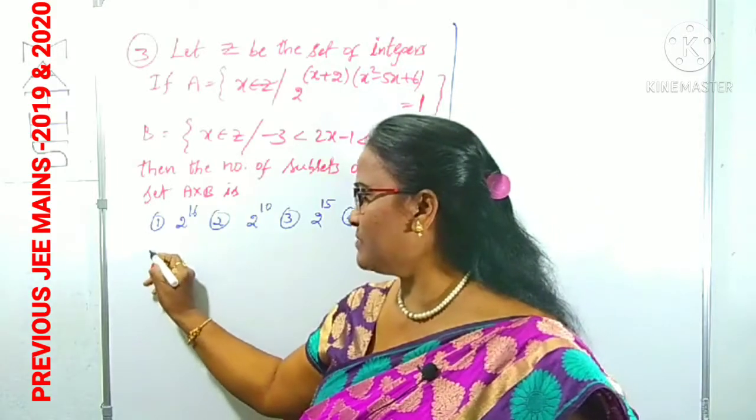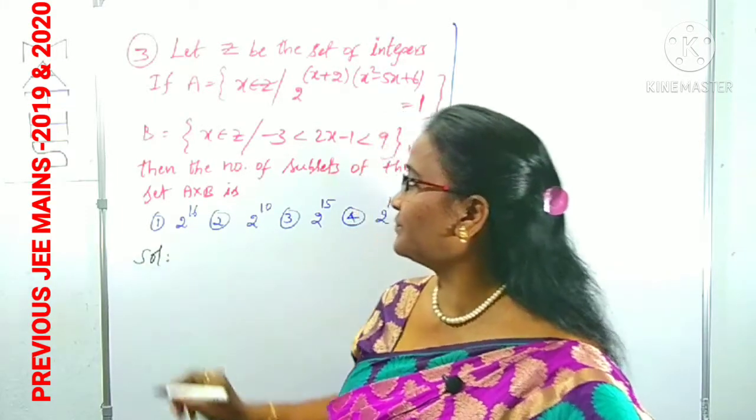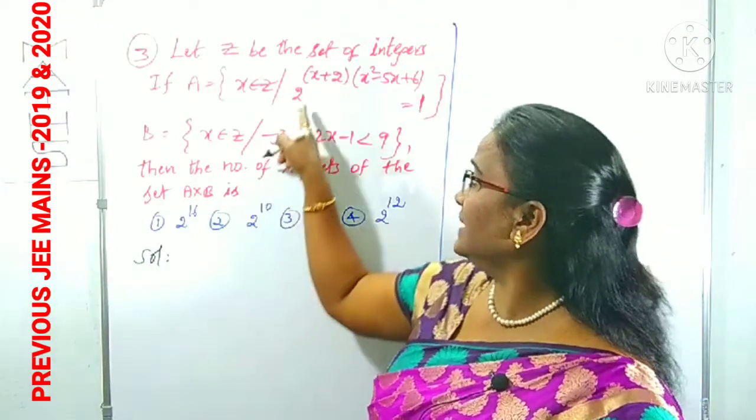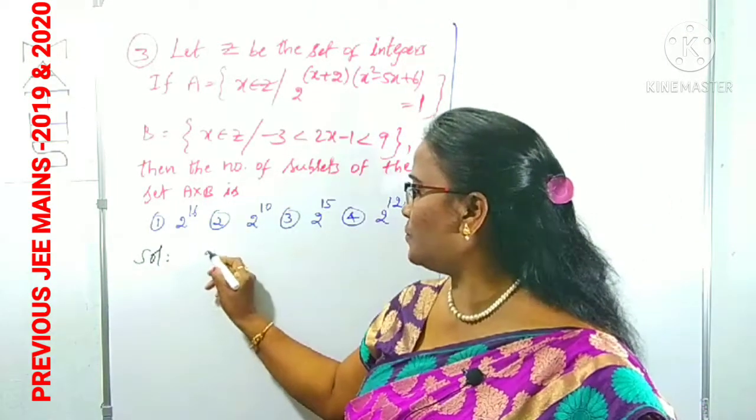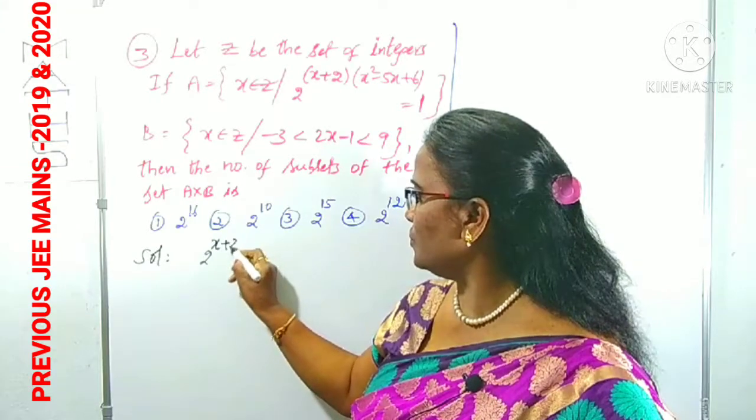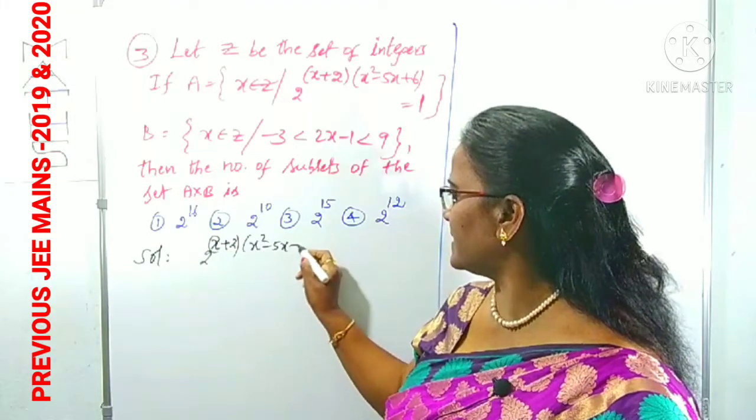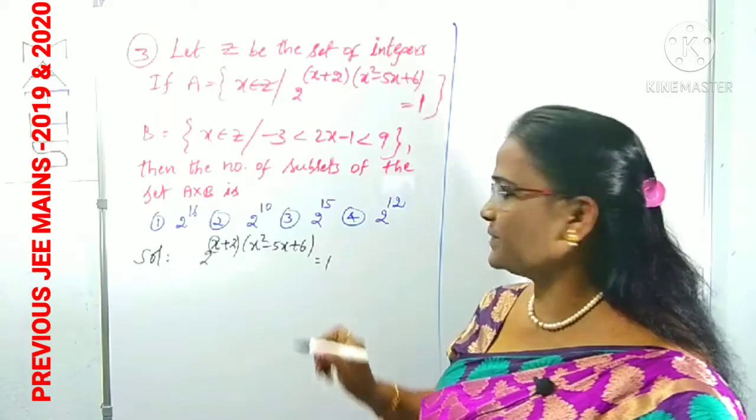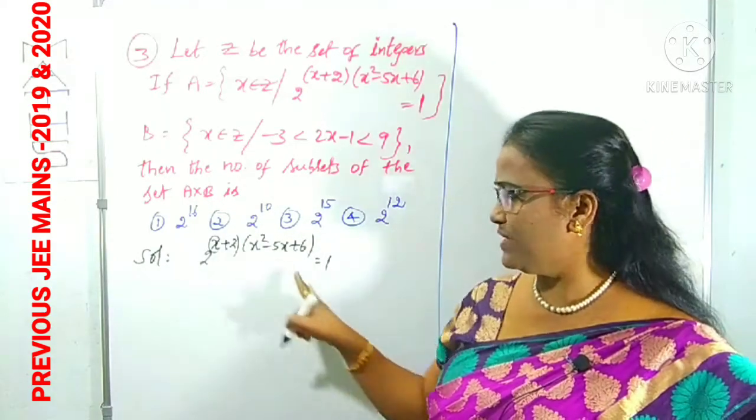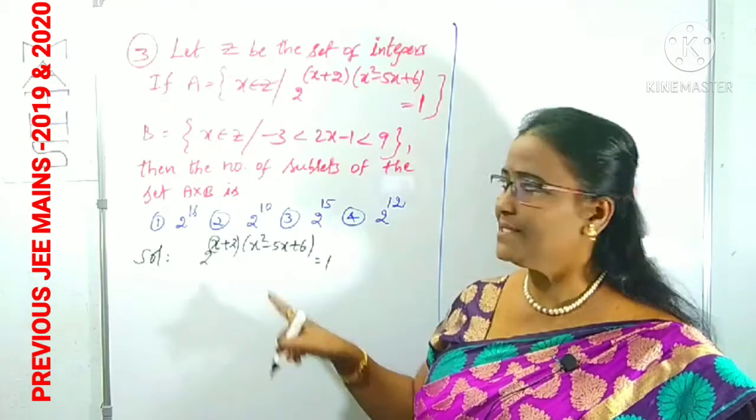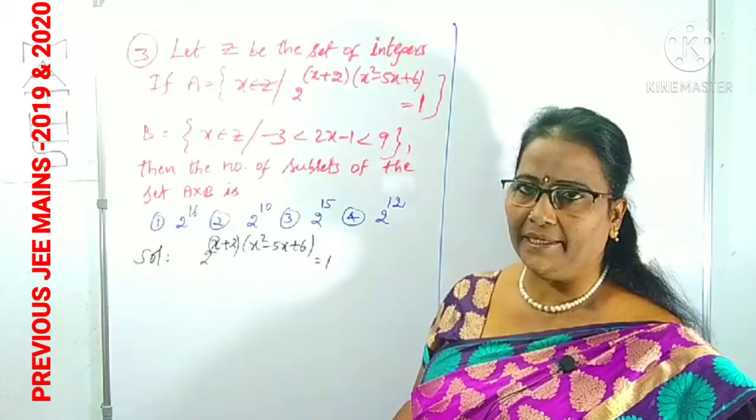First of all, I am solving the two sets in roster form. From the set A I am taking, what is this equation given as? 2 power of x plus 2 times (x square minus 5x plus 6) is given as 1. We have to find out the x values from this equation. From that we have to choose what are the integers. That is only A indicates, right?